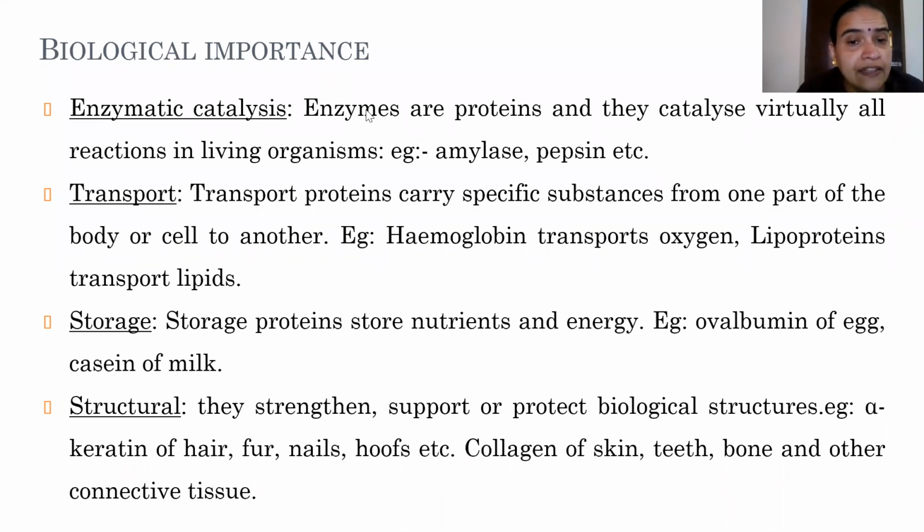So proteins in the form of enzymes can catalyze a biological reaction. The prime important function of enzymes is that they can catalyze a biological reaction in living organisms. For that, examples can be amylase, pepsin, etc. These are examples for enzymes.